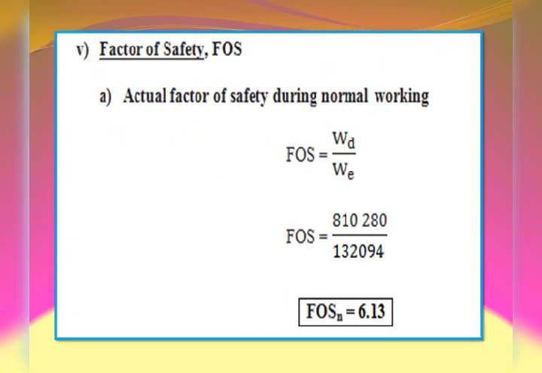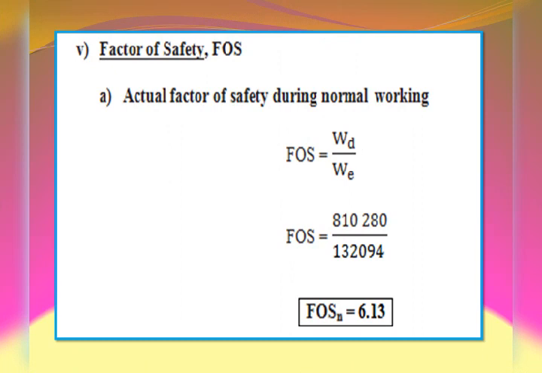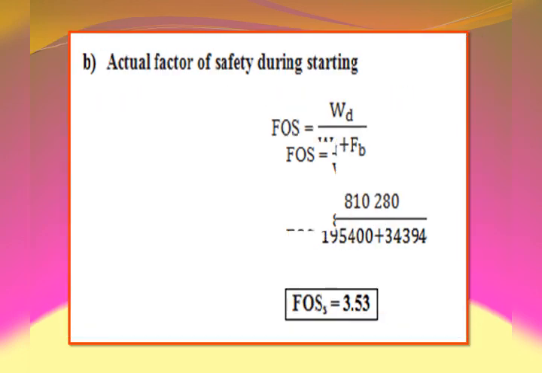Next, we come back to the actual unknown we have to find, that is factor of safety. That is the actual factor of safety during normal working. It can be evaluated using the ratio: factor of safety is equal to design load to the equivalent load. So design load is 810.28 kilonewton and effective load is 132.094 kilonewton. By substituting these values and simplifying, we get factor of safety during normal working equal to 6.13.